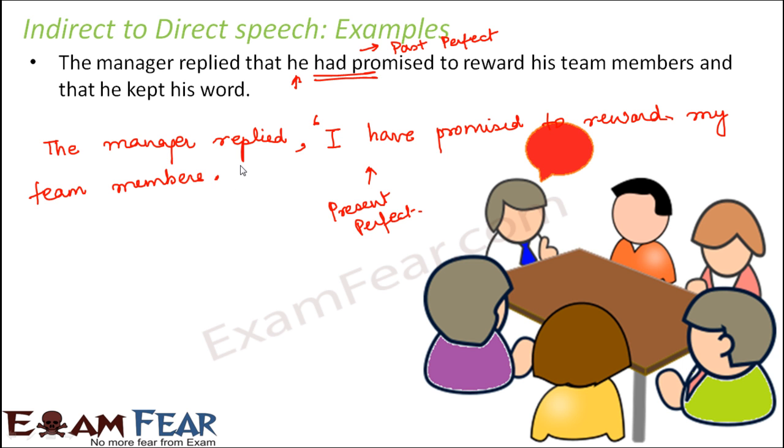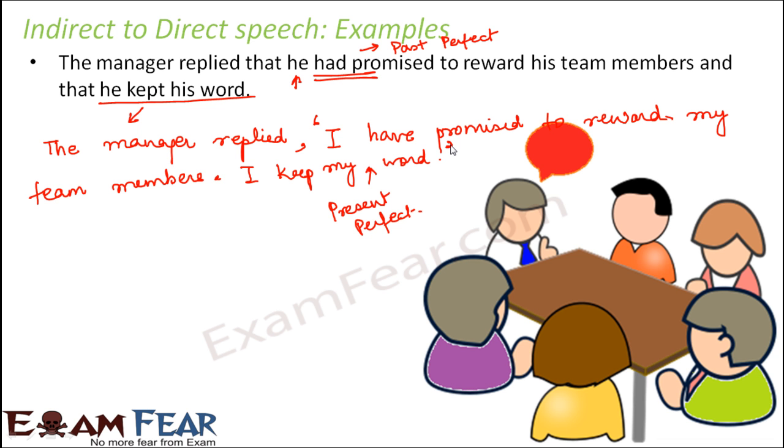And now again you look at the second part of the sentence which says he kept his word. So what is the tense here? So here the tense is simple past, right? So since here it is simple past, so here it has to be either simple present, because simple present would change to simple past. If here it is simple past, then in the indirect form it should have been past perfect, right? So here it would be I have promised to reward my team members and I keep my word. Or you can put a full stop and then write I keep my word. And you close the quotes.